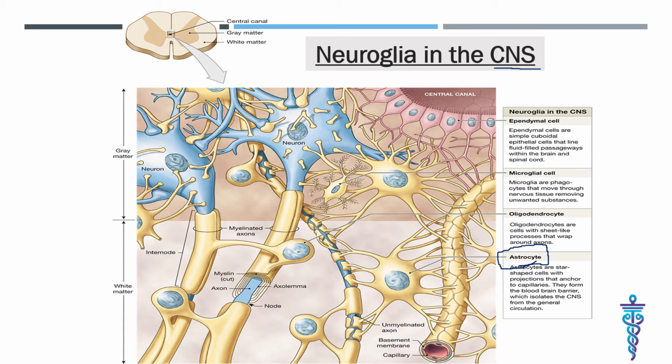There are two types of astrocyte, one is protoplasmic and the other is fibrous. Protoplasmic astrocytes have short branching processes and are found in the gray matter, whereas fibrous astrocytes have long branching processes and are found in the white matter. What is the function of the astrocyte?